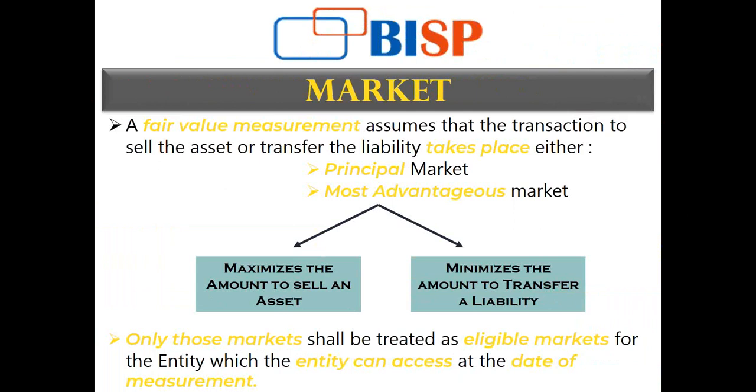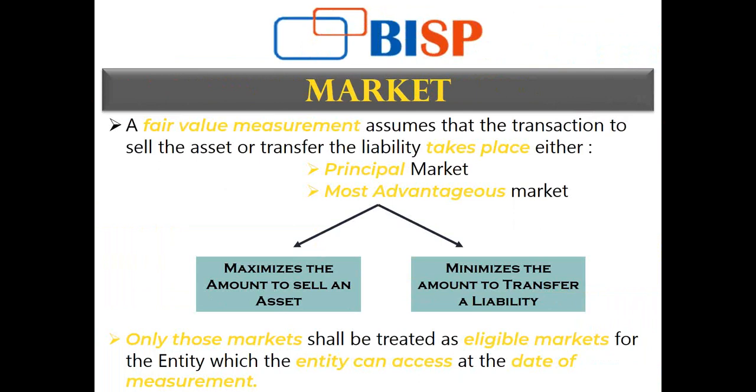Now comes the market. Once I have decided what my asset is, what my liability is, what the costs attached will be and deducted, and the characteristics and location depending on the asset and liability, the next step is to find the potential market for that. That will be known as the principal or the most advantageous market.